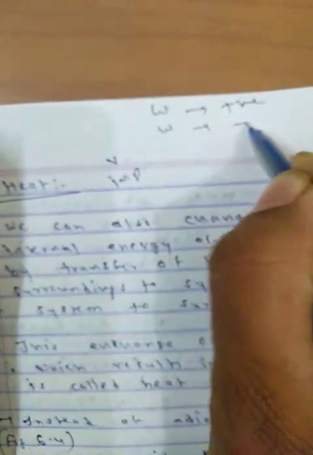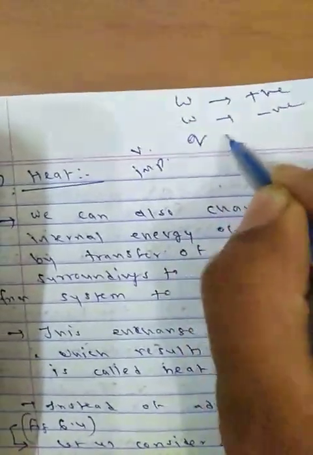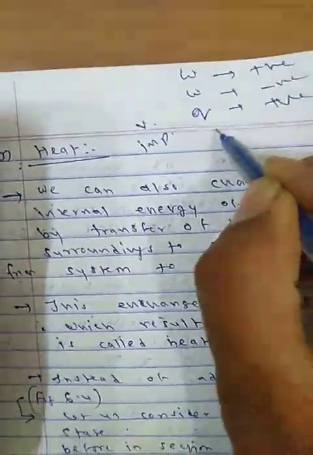From system to surroundings it comes out, meaning exothermic, and at that time internal energy decreases. So these are very valuable important points you have to note down: for work positive and negative, Q positive and Q negative, as I taught you in detail.